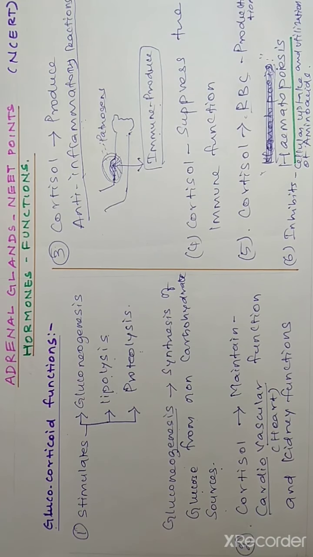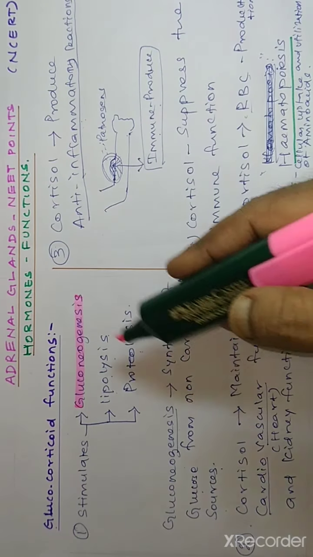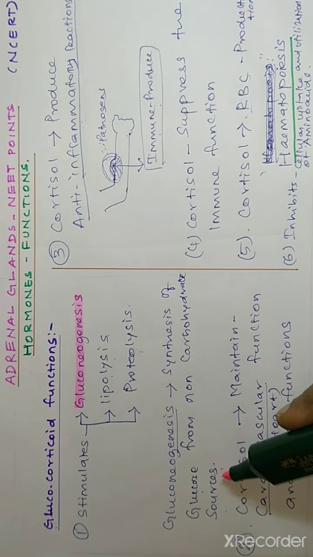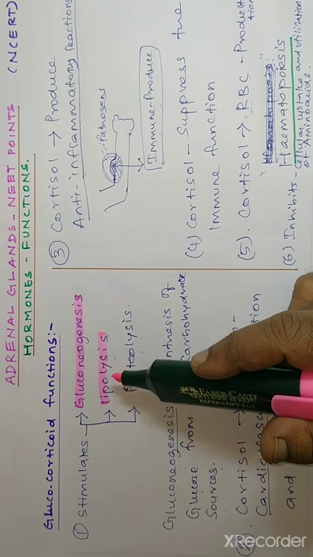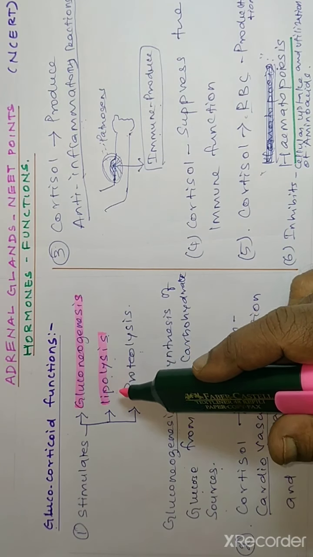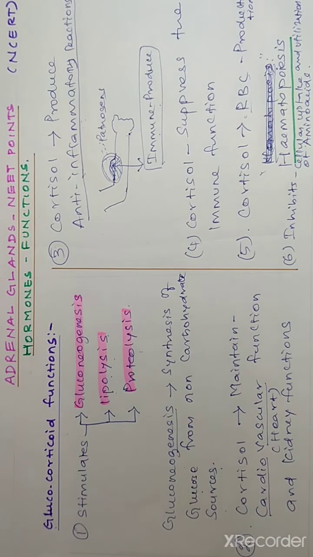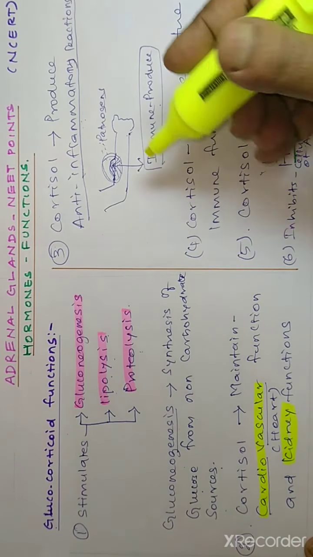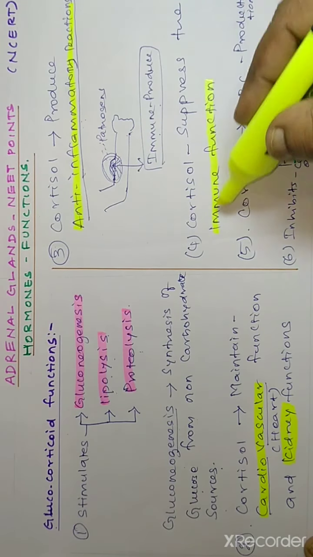Let's repeat the functions of glucocorticoid. Glucocorticoid stimulates gluconeogenesis, that means synthesis of glucose from non-carbohydrate sources. It stimulates lipolysis, lipid breakdown, fat breakdown, and proteolysis, which means breakdown of protein. Cortisol maintains the cardiovascular function. Cardio means heart, because the heart is made up of cardiac muscles. Vascular means blood vessel. So it maintains the heart function as well as kidney function. Then cortisol produces anti-inflammatory reactions, hence it suppresses the immune function.